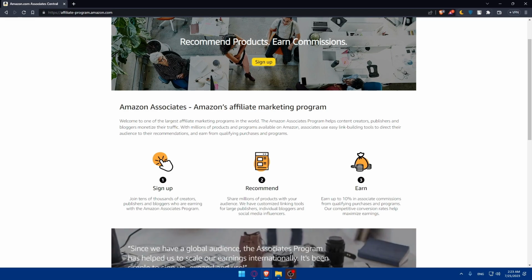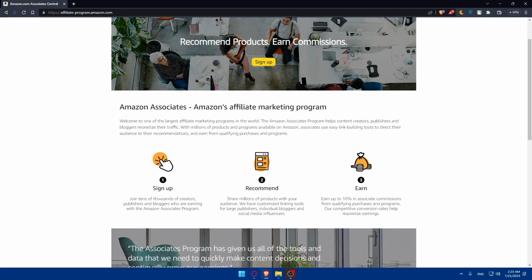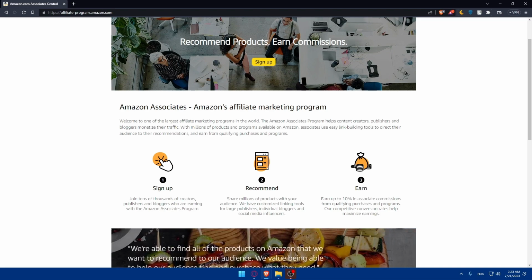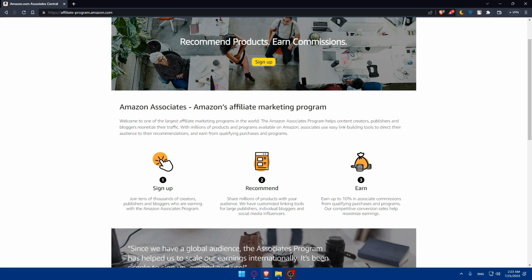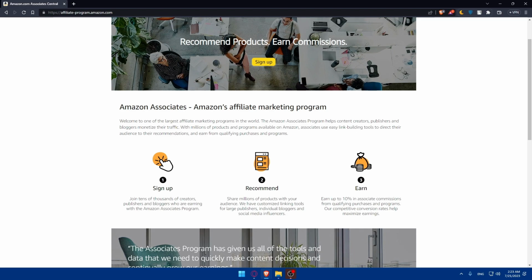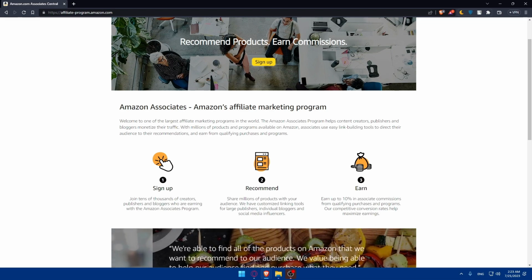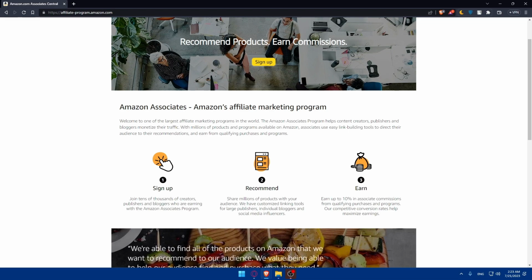Then make sure to create compelling and visually appealing content that showcases the Amazon products you wish to promote. Utilize eye-catching images, videos, and product descriptions to capture the audience's attention. Make sure to incorporate the Amazon affiliate links. Integrate your Amazon affiliate links into your Facebook posts and content. You can do this by adding the affiliate link to your caption, comment, or even using the Facebook built-in shopping features if you want to.